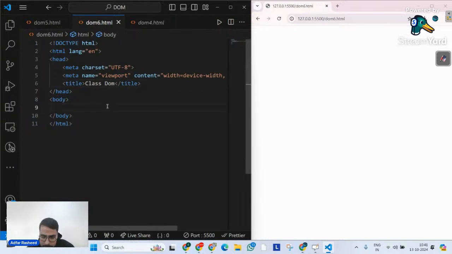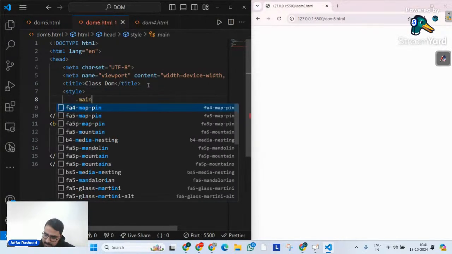Let's suppose I will simply go and create a div. And let me even try to design this div as well. Let me give it some class this time, and the class will be main. And let me go here and implement some style. Please pay close attention here. I will target .main.